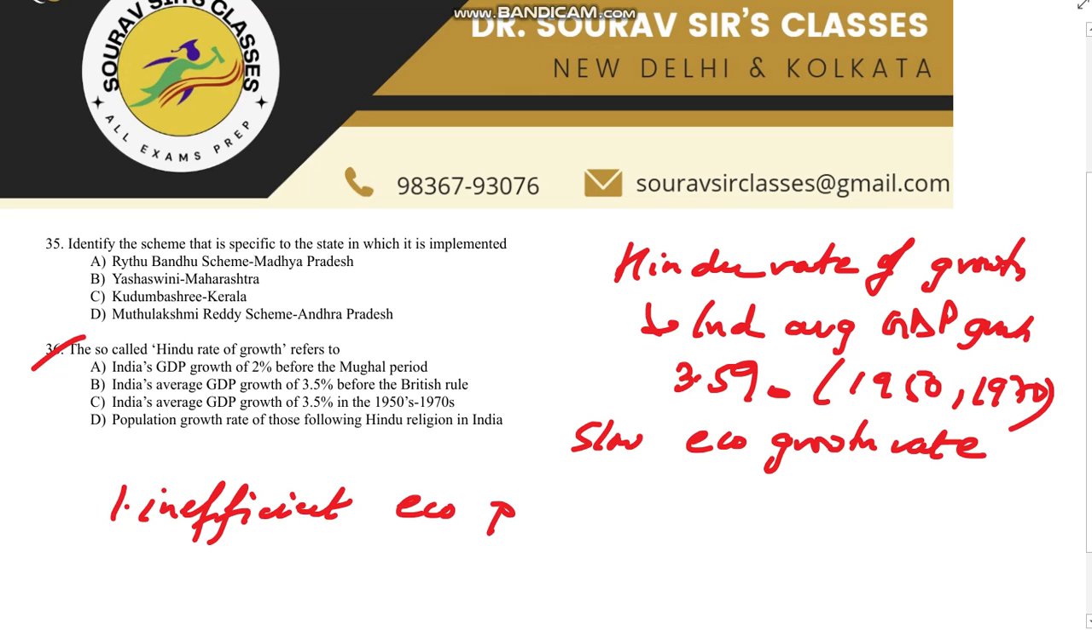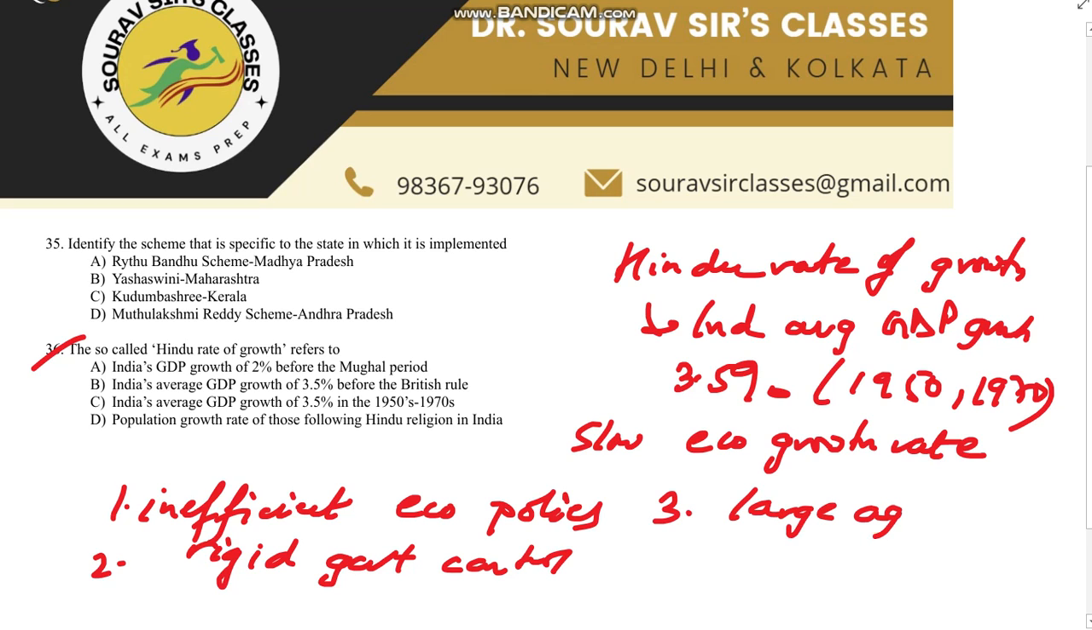Inefficient economic policies were there. Second, rigid government control were there. Third, large agrarian economy. Large agrarian economy. Okay. So it is important to note that the term Hindu rate of growth was not related to the population rate of growth following the Hindu religion, but rather to the economic growth rate during this period. So the correct answer is option C. India's average GDP growth of 3.5% in 1950 to 1970.